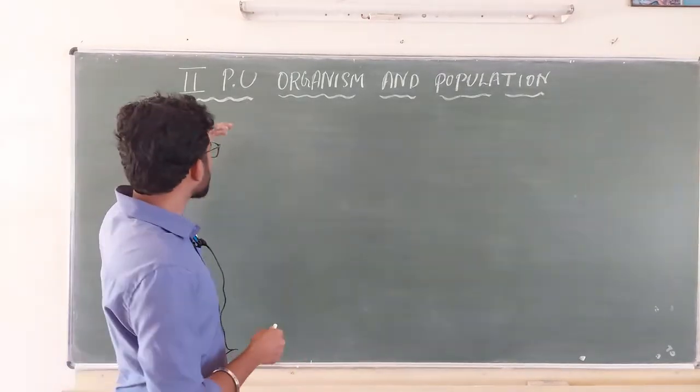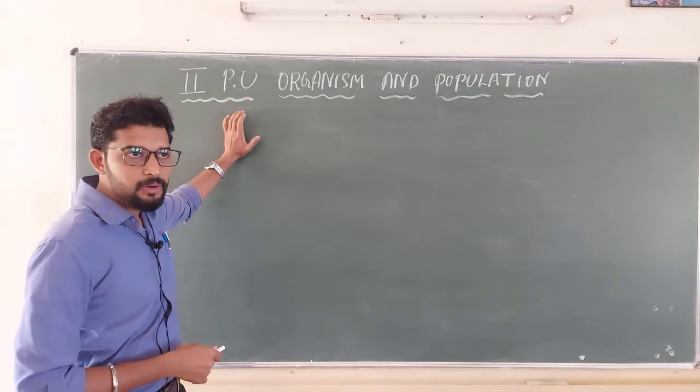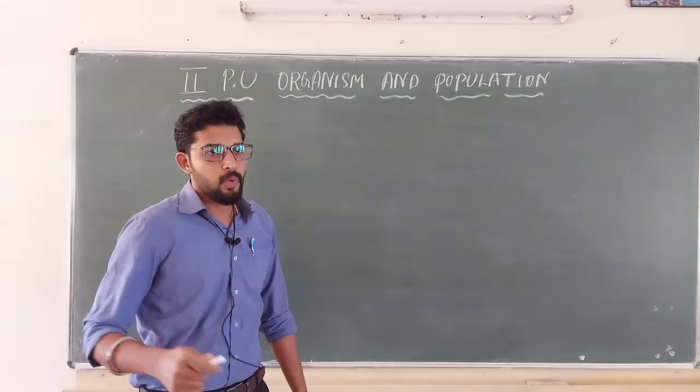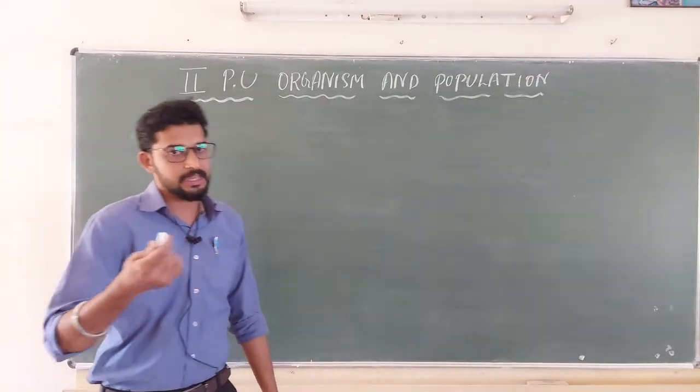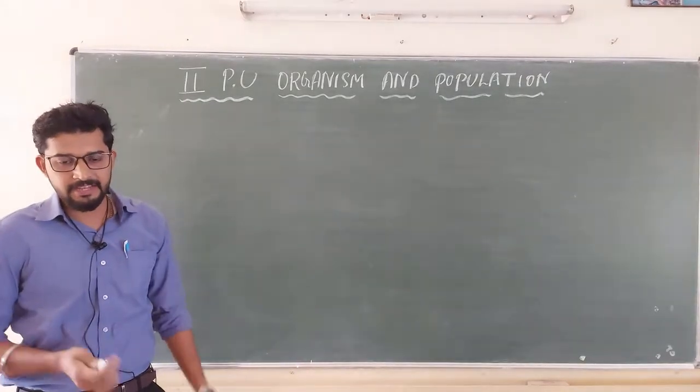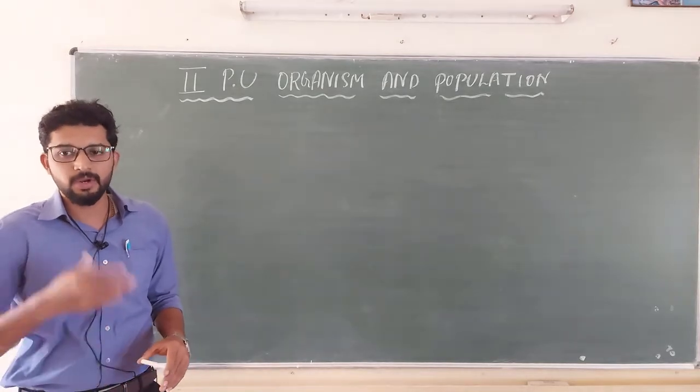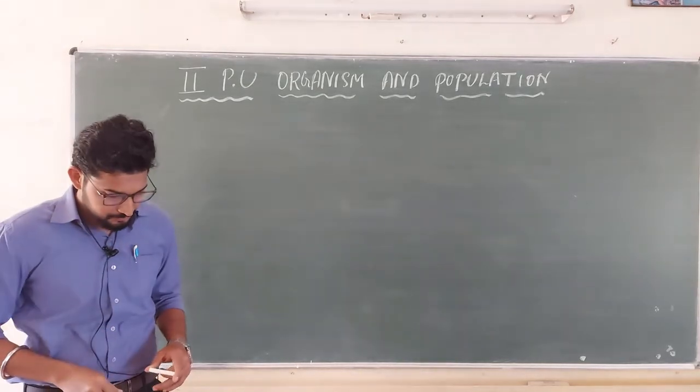Today we are mainly going to talk about what is actually happening to a population in nature, what interactions you can see in a population, and the different types of interaction. We are going to explain them one by one today.